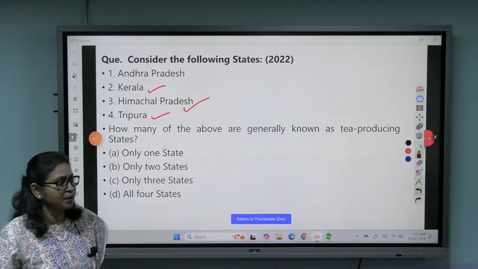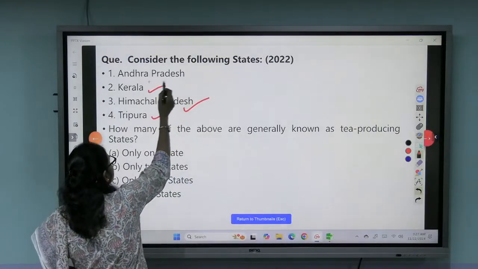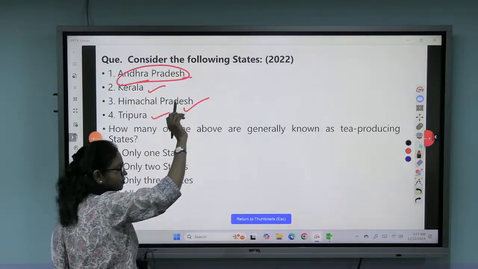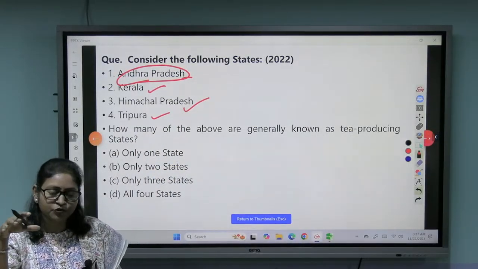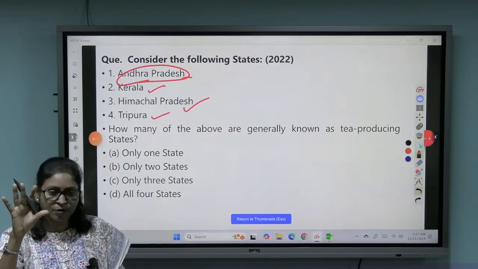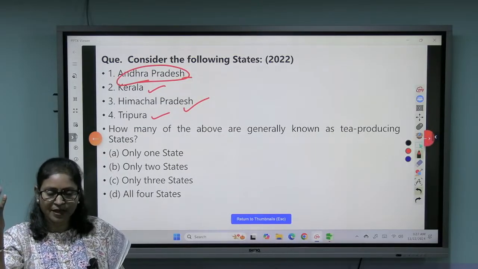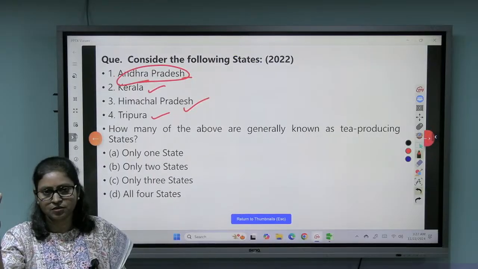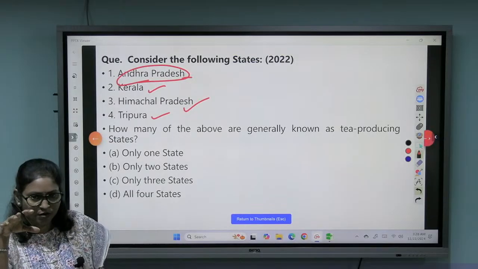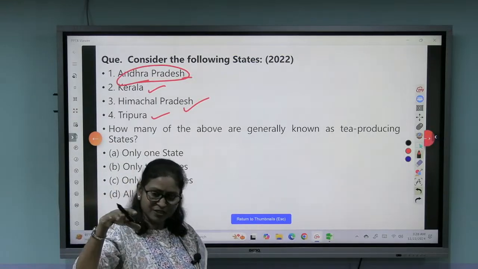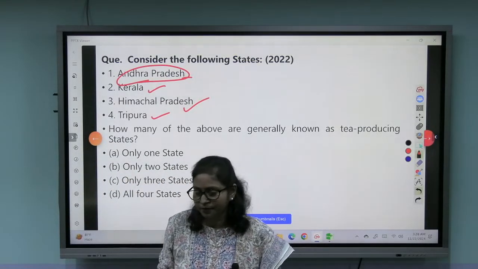Some people may get confused about Andhra Pradesh, because people don't know much about Andhra Pradesh, that it is also a tea producing state. We mostly know about the hilly regions, and Assam, the largest tea producing state, and West Bengal, the Siliguri and Darjeeling region.